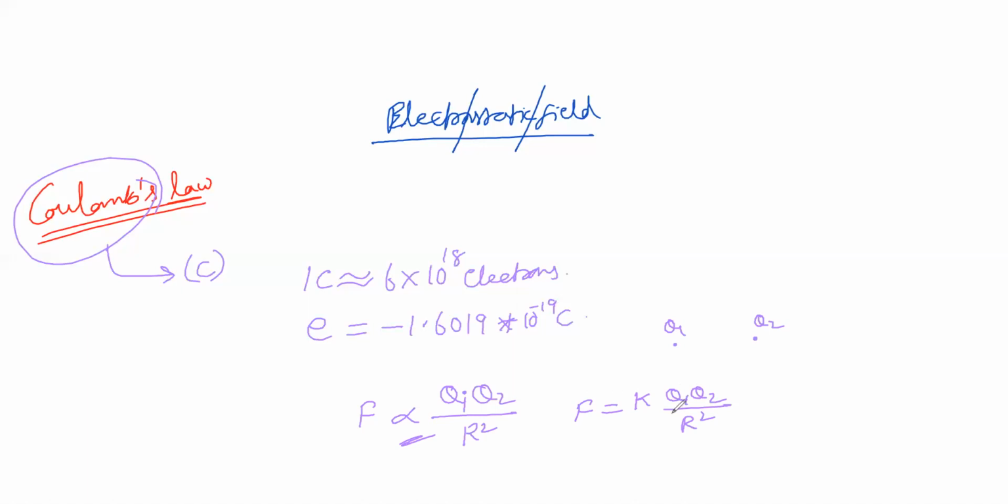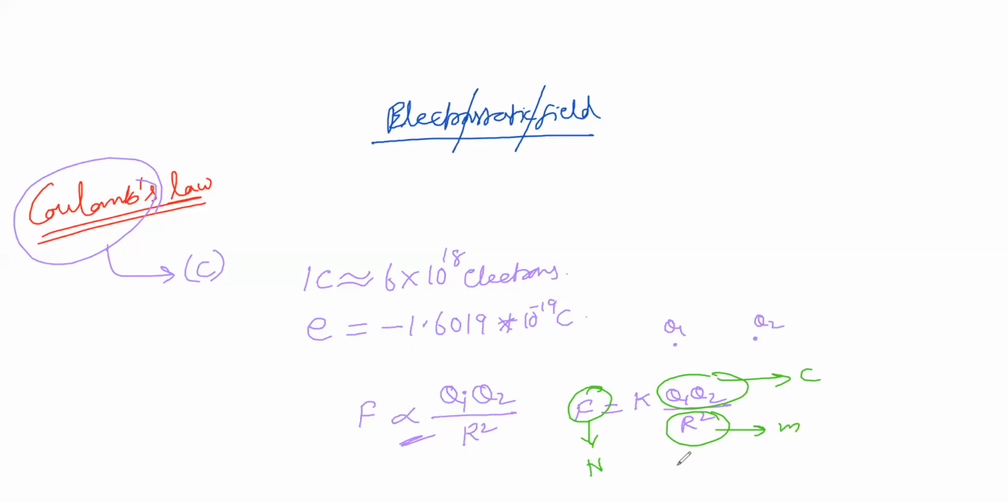Now let us look at the units of all the terms present here. K is the proportionality constant, the charges Q1 and Q2 are measured in coulombs, the distance is measured in meters, and the overall force is measured in newtons.